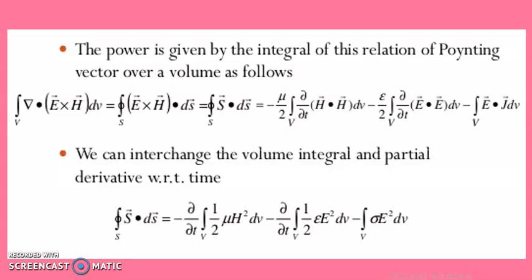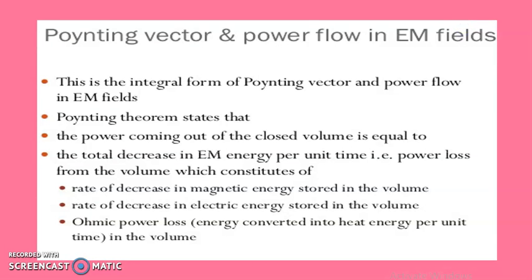Now, this is the integral form of the Poynting vector and the power flow in the electromagnetic fields. The Poynting theorem states that the power coming out of the closed volume is equal to the total decrease in the electromagnetic energy per unit time. The power loss from the volume constitutes the rate of decrease in magnetic energy stored in the volume, the rate of decrease in electric energy stored in the volume, and here it is denoted by the ohmic power loss, that is the energy converted into heat energy per unit time in the volume.